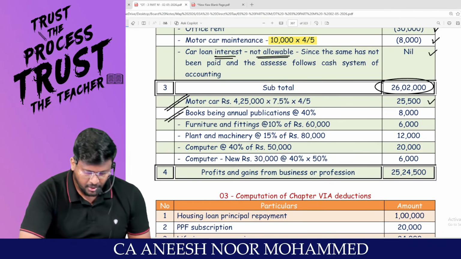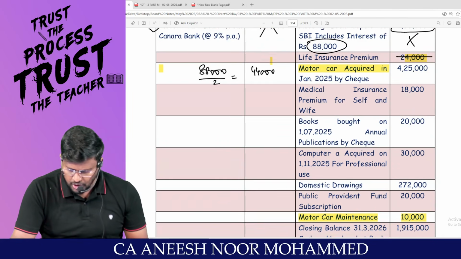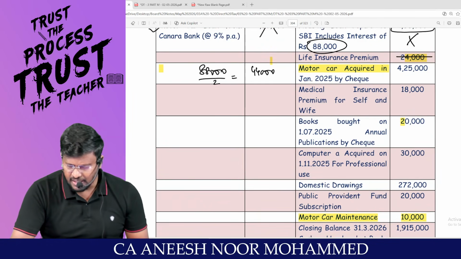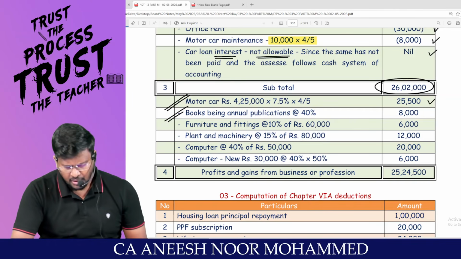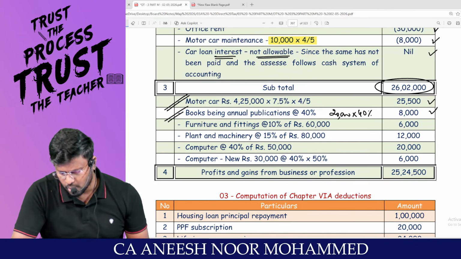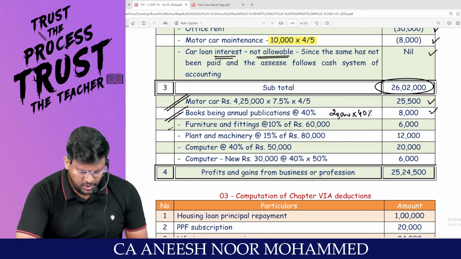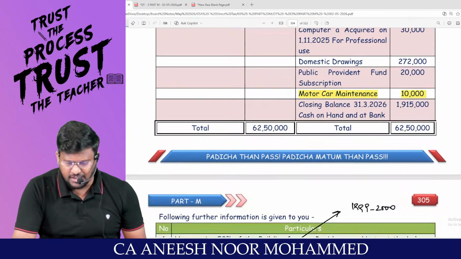Any problem? Books, annual publication, what is the books purchase? 20,000. Has this been put to use for more than 180 days or less than 180 days? So books 20,000 into 40% comes to 8,000. Next one, furniture and fittings. Is there any furniture and fittings purchased during the year?